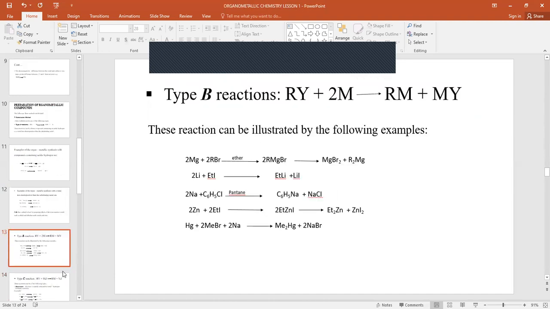We have the type B reactions. This reaction is illustrated by the following examples, which have been illustrated in the equations. Here we are able to prepare the organometallic compounds of magnesium, lithium, sodium, zinc, and many others.